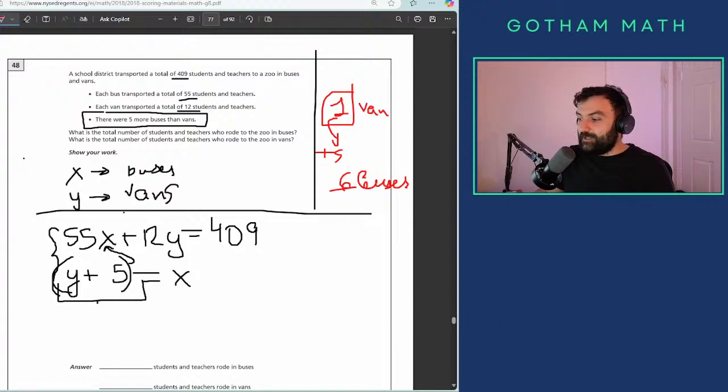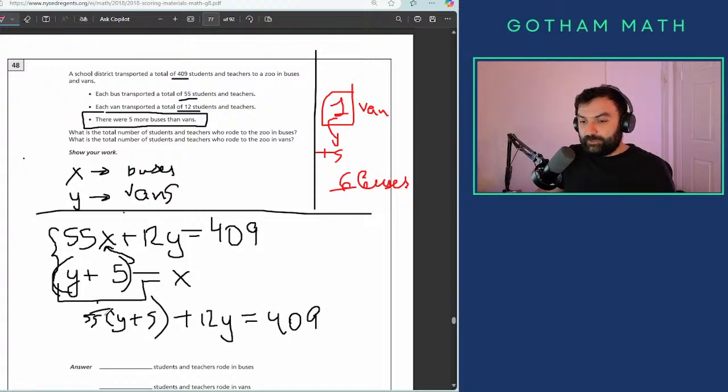Okay, I'm going to speed up because we don't have that much time left and I really want to go over the answers. Okay, plus 12y equals 409. I substitute it. I have to distribute, so it's 55y plus 55 times 5. It's 275 plus 12y equals 409.